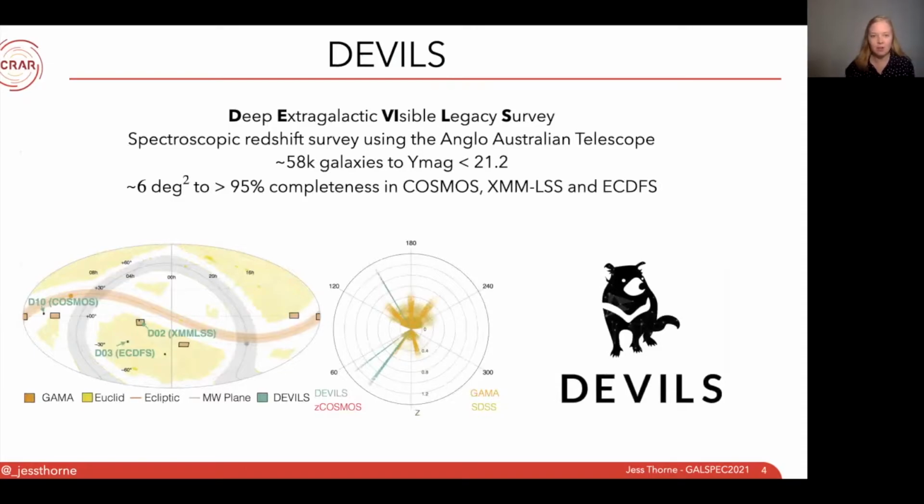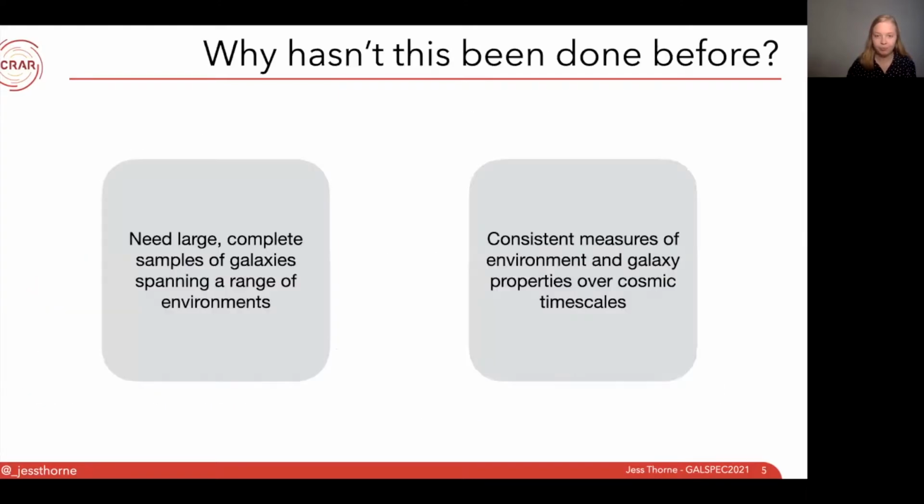It's a spectroscopic redshift campaign using the Anglo-Australian Telescope, and will measure the redshifts of 58,000 galaxies down to about Y-band magnitude of 21.2. The three fields we've chosen are COSMOS, XMM-LSS, and ECDFS, so we'll span a total of 6 square degrees. For the purposes of this talk, all of the work so far has been done in COSMOS due to the high completeness that already exists there.